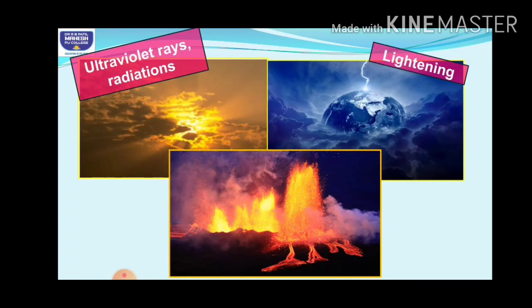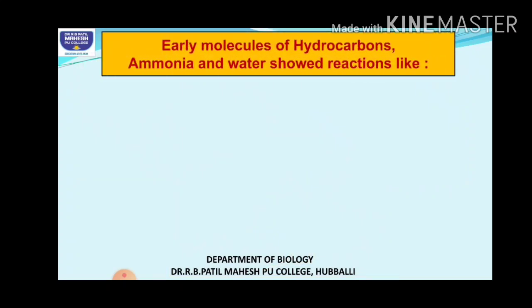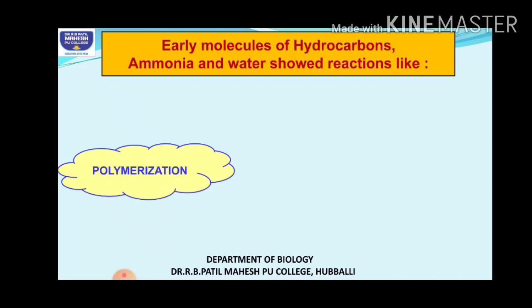Then there was the lightning. Then, as I told you, continuous volcanic eruptions were taking place. So with the help of these energy sources, those early molecules, hydrocarbons, ammonia, methane, and water, showed many different reactions, like polymerization. You know what polymerization is? Poly means many, right? So many similar molecules started to combine, forming a chain of compounds.